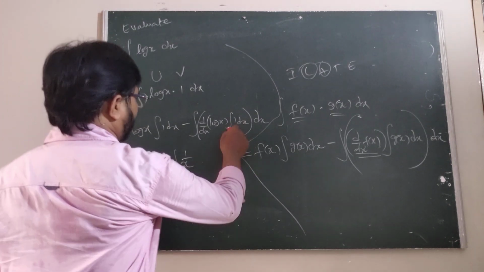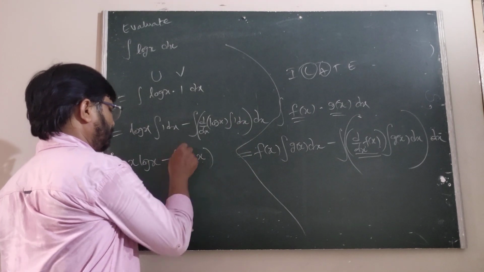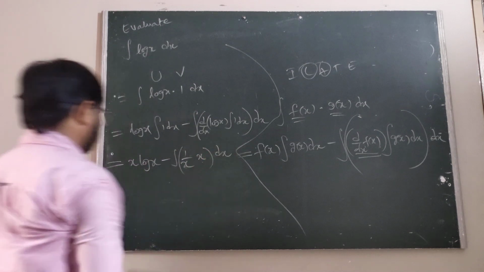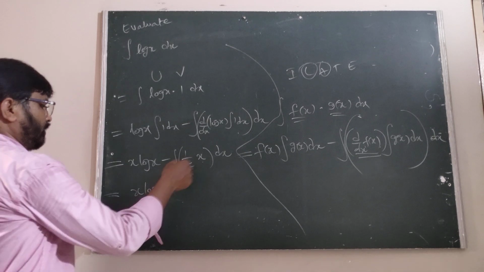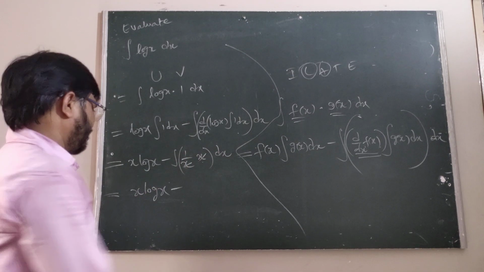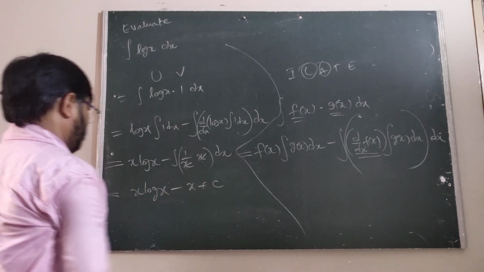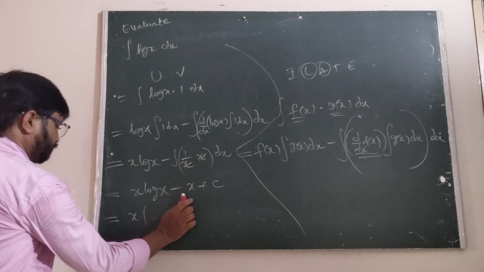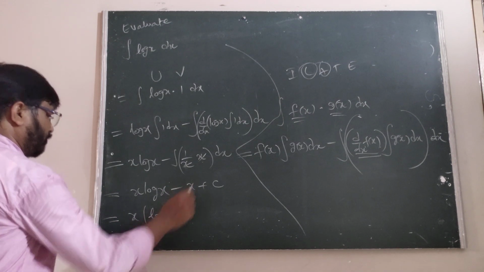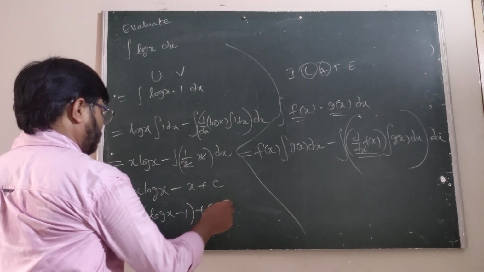The integral of 1 into dx is x, that is dx. Now we can write x into log x minus the integral of 1 into dx, which is x, plus c. So this is x into log x minus 1 plus c.